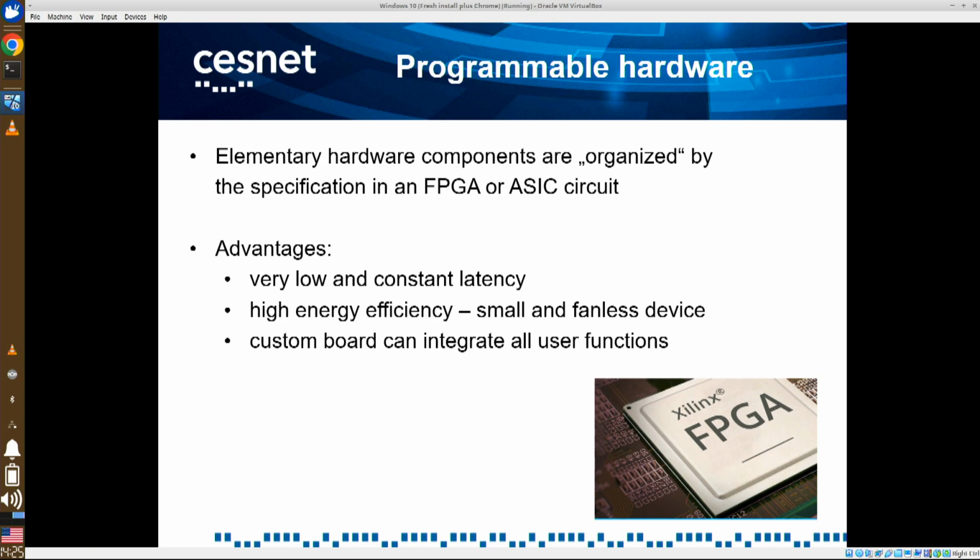We use a programmable hardware technique. It means that we write code, but this code is not run on a processor in a PC, but the code is a description how elementary electronic components like logical gates and pieces of memory are organized together to create functionality of some device. And in our case, the device is low latency video and audio transmission platform.